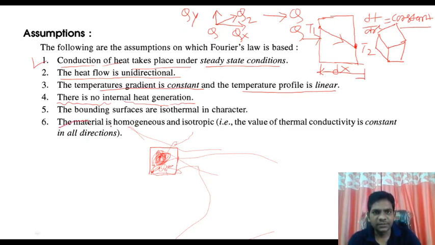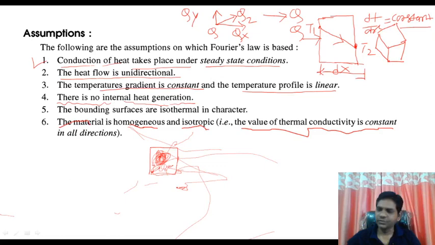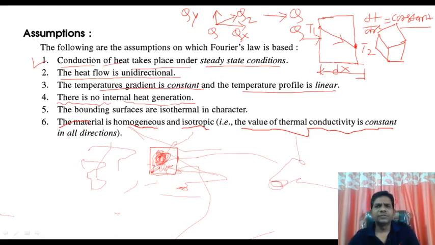The material is homogeneous, and it is also isotropic. Isotropic means the thermal conductivity is always constant in all directions. There is no change in thermal conductivity. Wherever you consider, this thermal conductivity should be a constant value. These are the points we require here for better understanding.